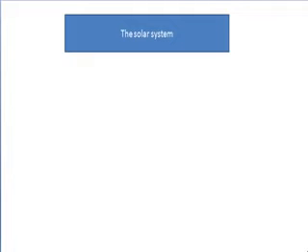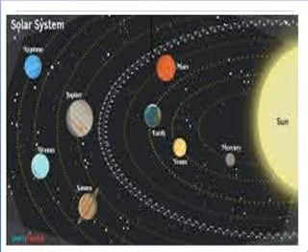The solar system, what does it consist of? The 8 planets in the order of distance from the sun, and they are Mercury, Venus, Earth, Mars, Jupiter, Saturn, Uranus and Neptune.